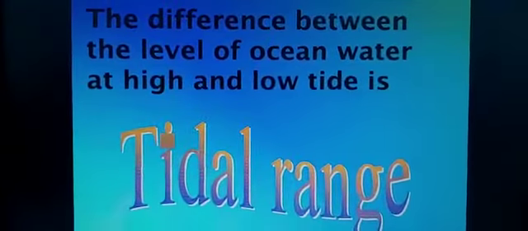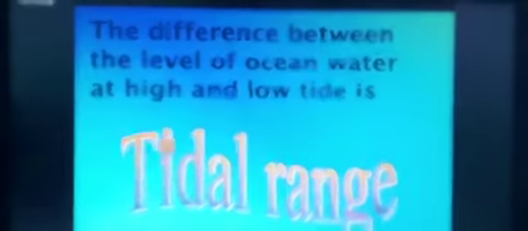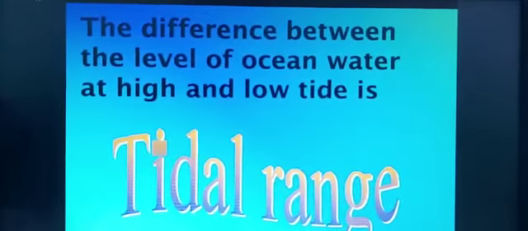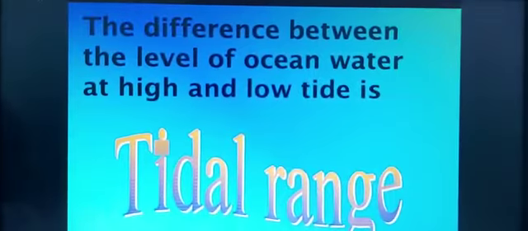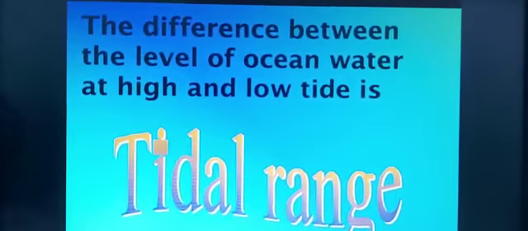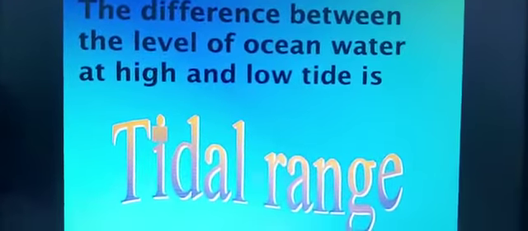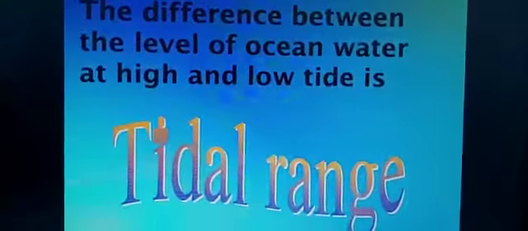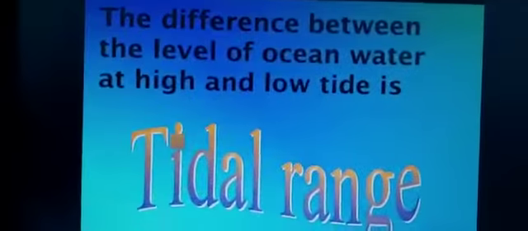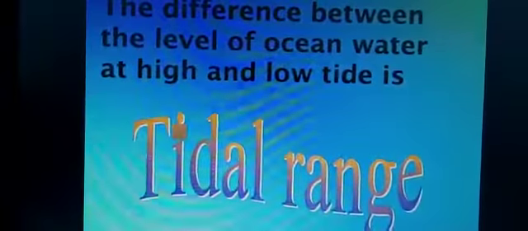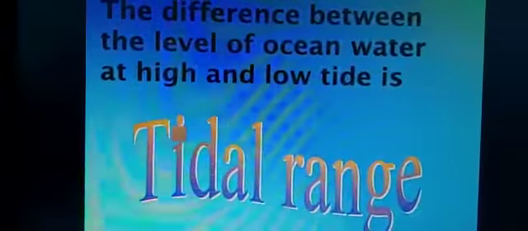The difference between the level of ocean water at high tide and low tide is known as tidal range. Sometimes the ocean level is very high, the tide is very high, and sometimes the tide is low. So the difference between the two is known as tidal range.